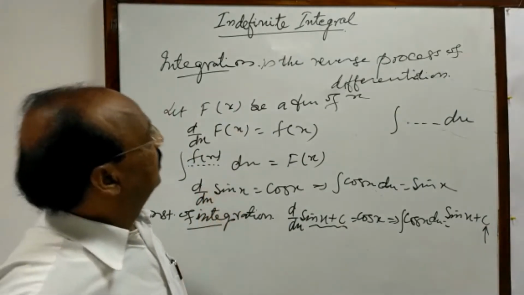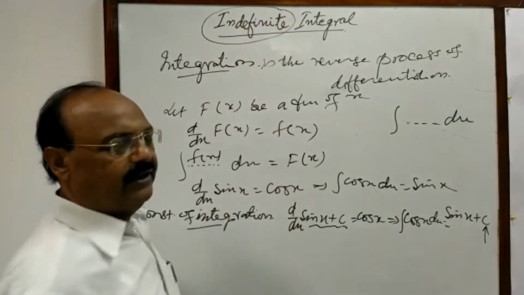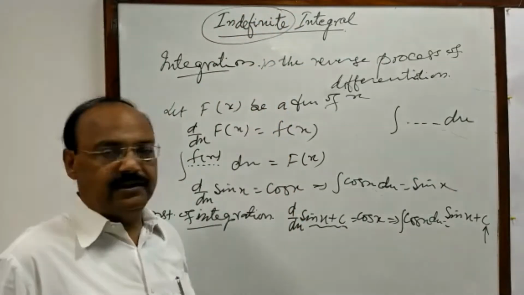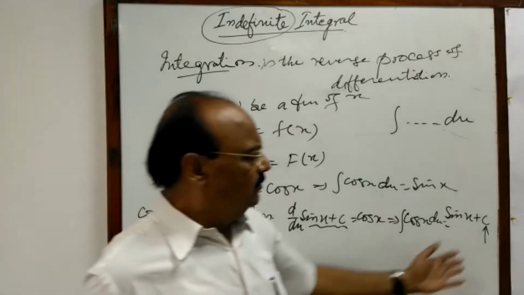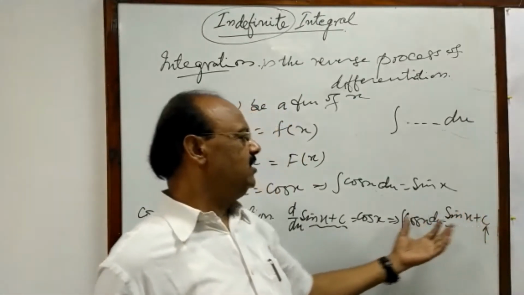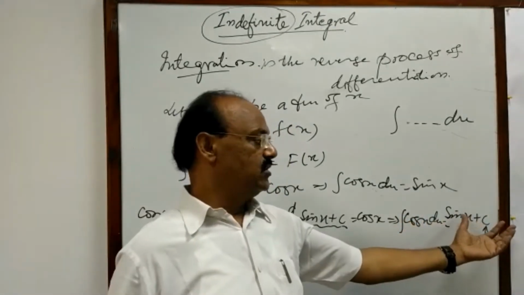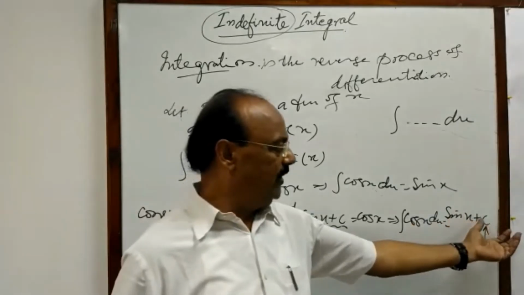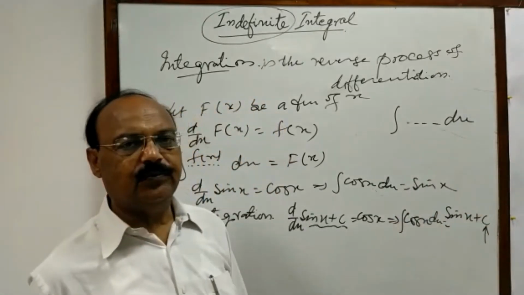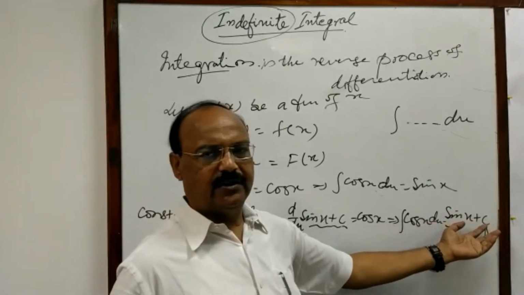And we will discuss why the term indefinite is being used. What does it mean? What is its significance? You see, for different values of C, you will get different values of the integral. And how many constants can we put in place of C? Indefinite constants, indefinite values of C we can put here.